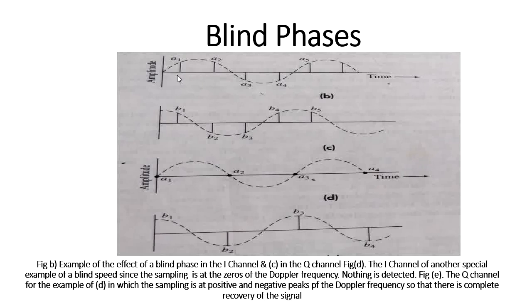In the in-phase, if I take two samples A1 and A2 at the positive peak and perform the subtraction A2 minus A1, because both amplitudes are the same, I get a 0 value. Similarly, in the negative waveform, if I sample A3 and A4,